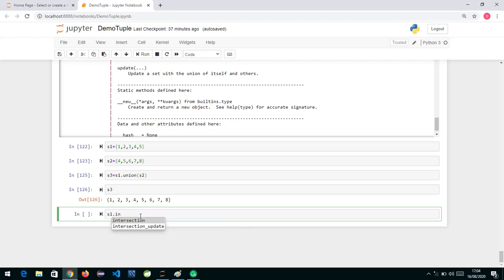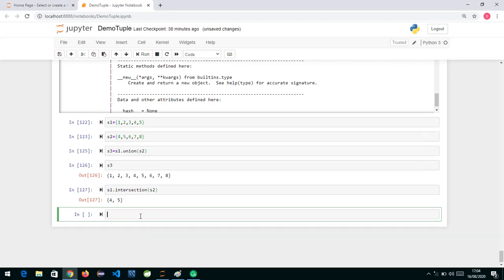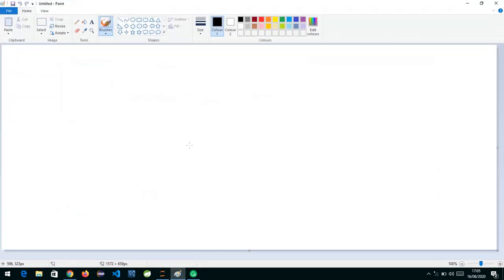Similarly, we also have intersection. If I say s1.intersection(s2), intersection basically means the common elements. If you take the concept of sets which we have learned in math, if you have a set like this and another set like this, what is this region called? Intersection.